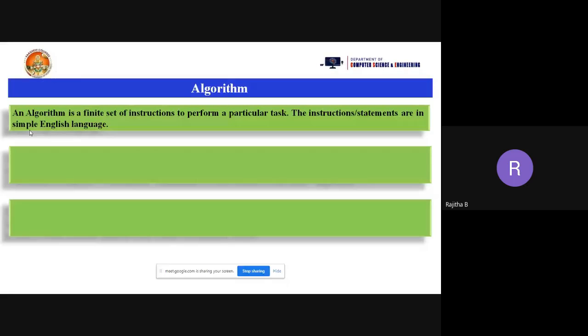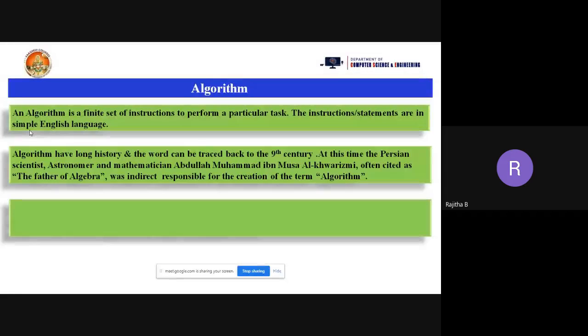So what is the history of the algorithm actually? The algorithm has a long history, and the word can be traced back to the ninth century. At this time, there was a Persian scientist who was an astronomer and also a mathematician. Who is that person?